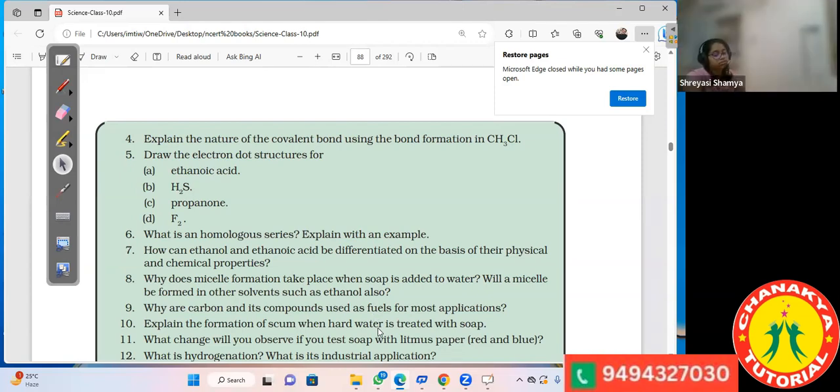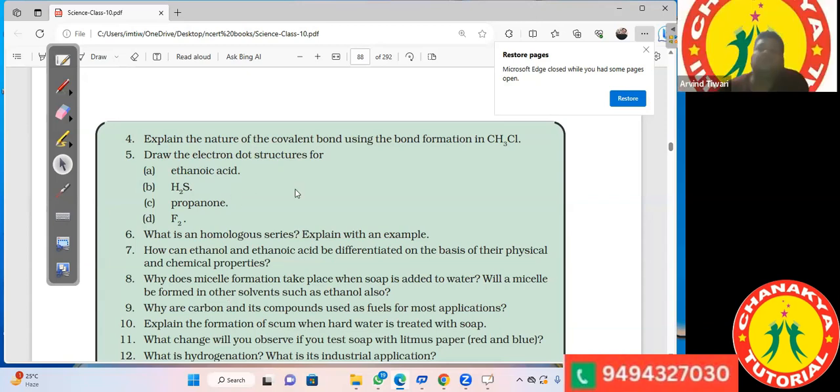Done, sir. Then CH3Cl, it's represented like this: hydrogen, hydrogen, hydrogen, and chlorine.